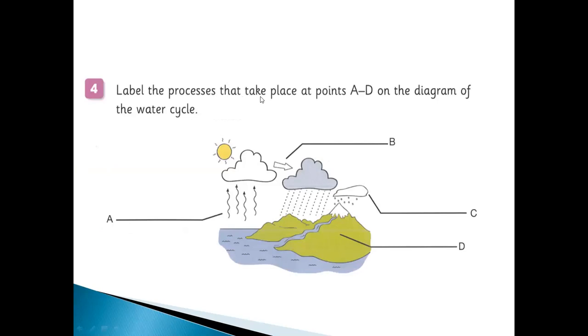Question number 4. Label the processes that take place at points A to D on the diagram. It's easy. This is what? Evaporation. This is condensation. This one, freezing, changing into snow. And then this one again, melting. Melting and changing into water. So these are the four processes.